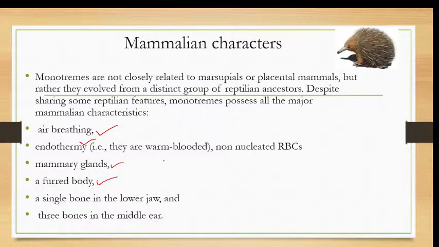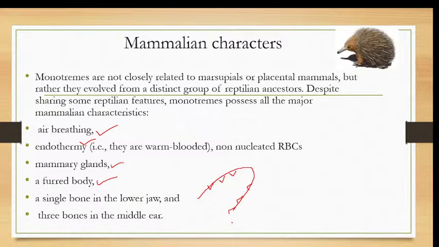The body is covered with hair, and they have a single jawbone. See, the jawbone is only single, on which the teeth are present. The jawbone is not a jointed jawbone. It is a single jawbone, and on the single jawbone, teeth are found. And they have three bones in the middle ear.